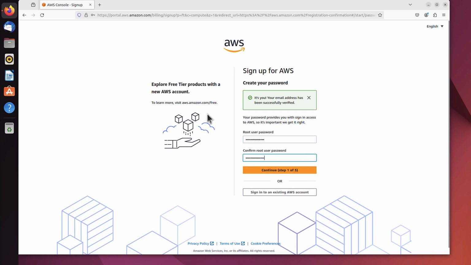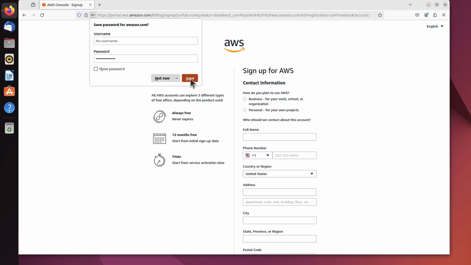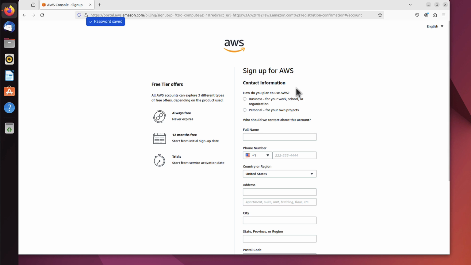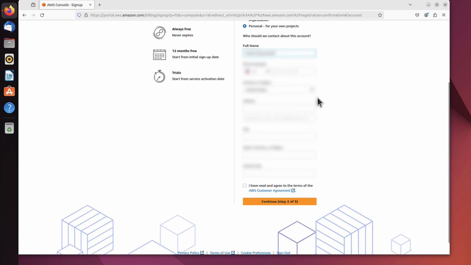Just wanted to note, here on the left you have a link if you want to explore those free tier products. But never mind, at this stage we'll just concentrate on the sign-up process. So I'll just click continue. I will save the password. Now it asks me for contact information, and whether it's a business account or a personal account. I will treat it as a personal account. If it's business, it will ask you for the organization name as well. Let's click personal. You have to give them your name and address, and the phone number.